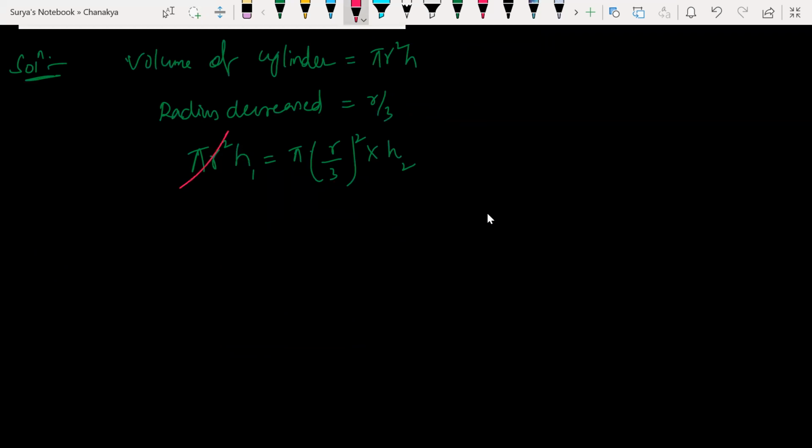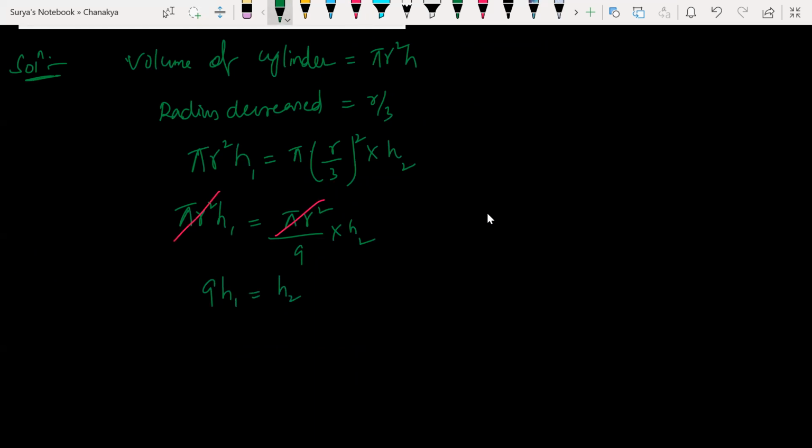So pi r square. Let us simplify. Pi r square h1 equals pi r square by 9 into h2. Pi r square will get cancelled. What would I get now? 9 times h1 is equal to h2.